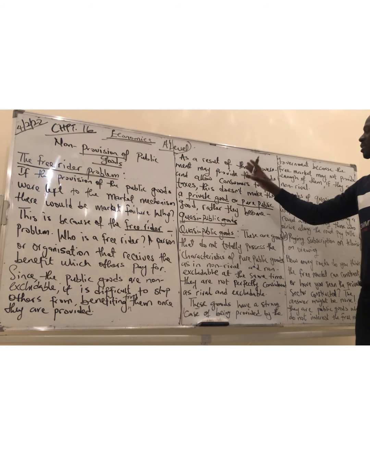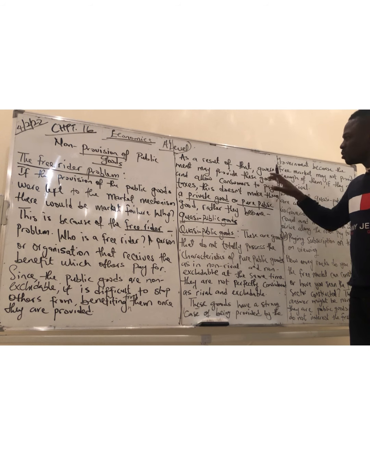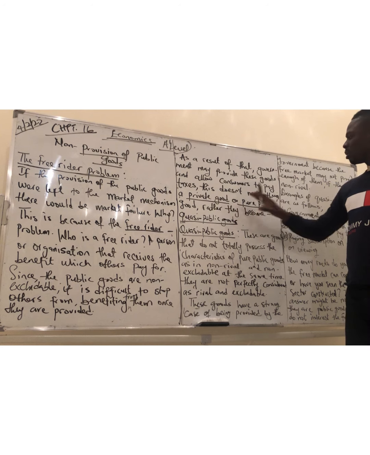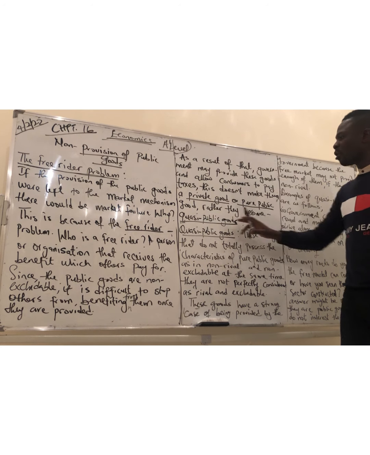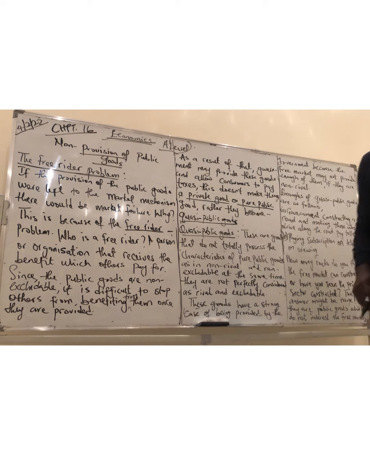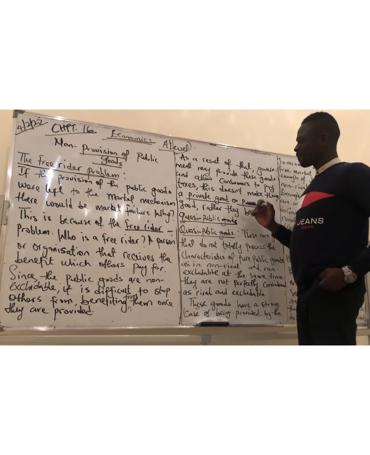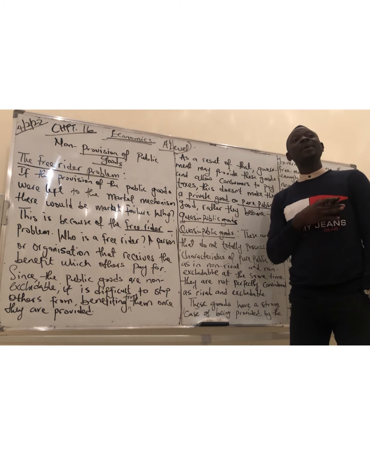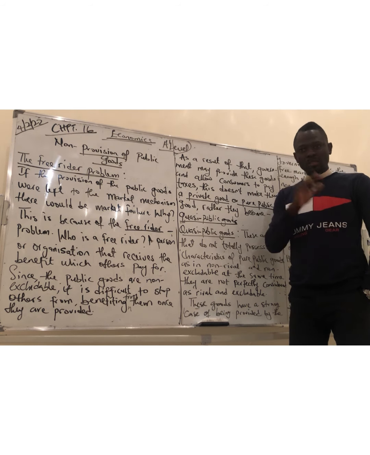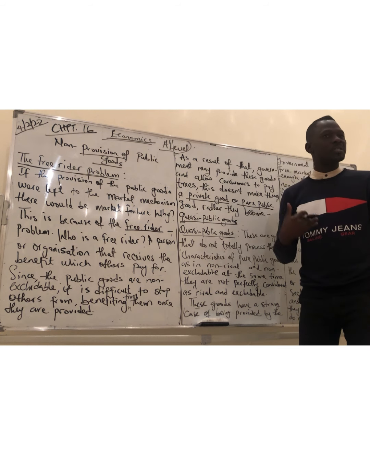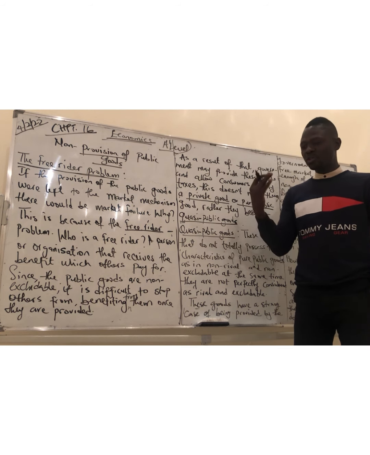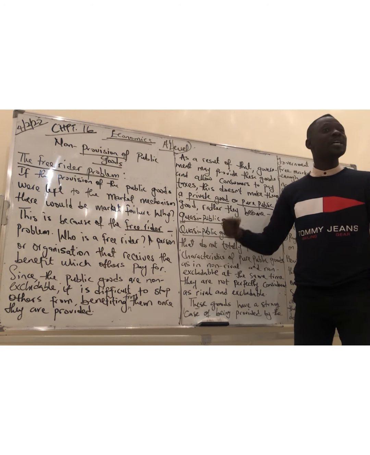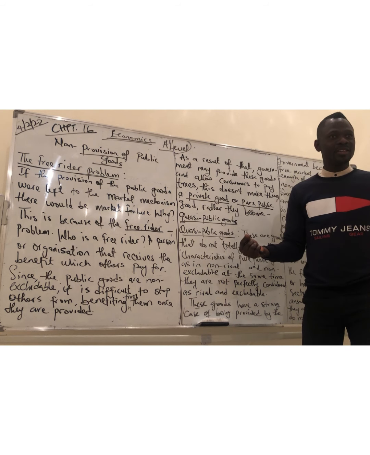As a result of that, governments may provide these goods and allow consumers to pay taxes. This doesn't make them a private good or pure public good. Rather, they become quasi-public goods. So, what we are saying is this. If these goods are provided by the free market, there's going to be a market failure. And what we want to stop is market failure. We want to eradicate market failure. And to eradicate market failure, we need to provide goods and services that are affordable for consumers.